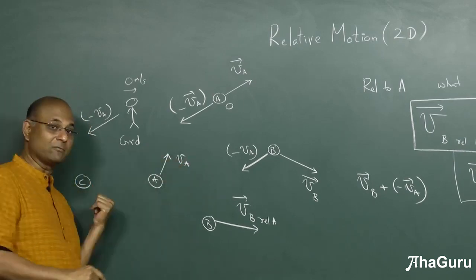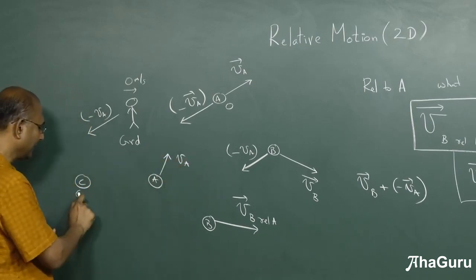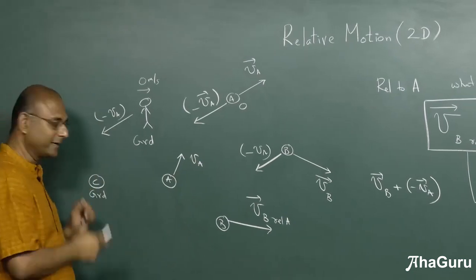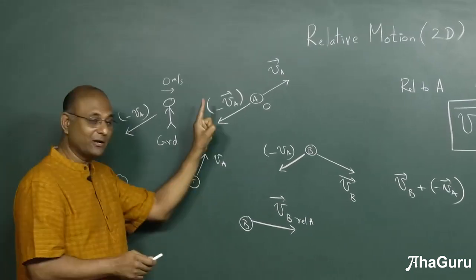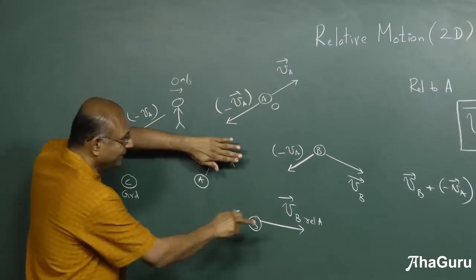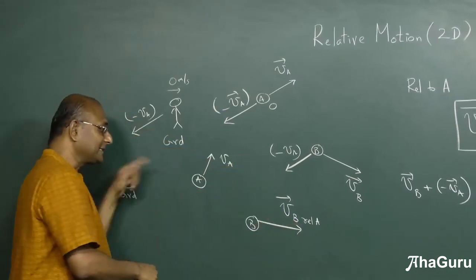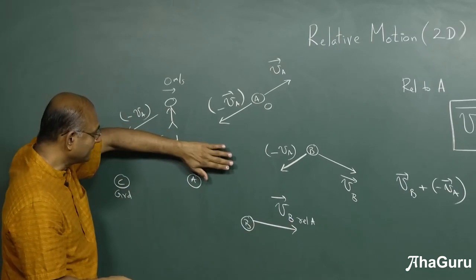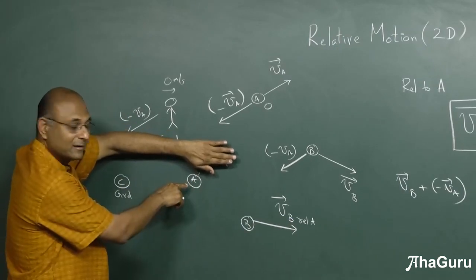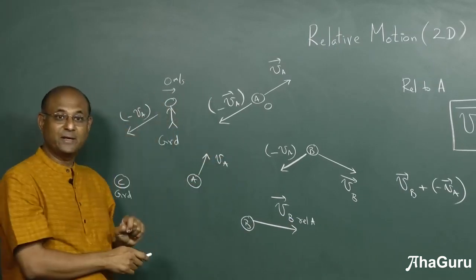This is now also relative to C. Let us just make C the ground for now. It doesn't matter. So C says A has this velocity, but A says B has that velocity. So what does C say about B? Well, what did C say about A? C says about A that it has VA.